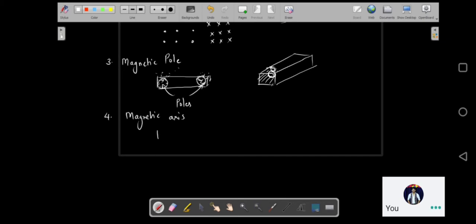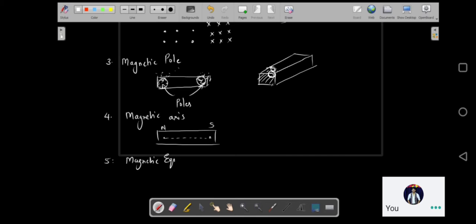Supposing I have a magnet, this is its north pole, this is its south pole. Here I'll mark them. So the line passing through both the poles of a magnet is called the magnetic axis of a magnet. And what do you think is the magnetic equator?